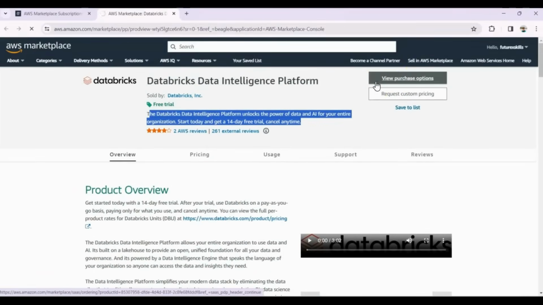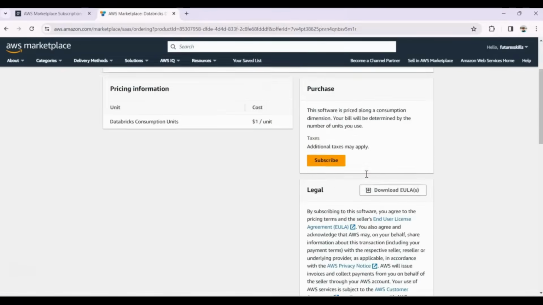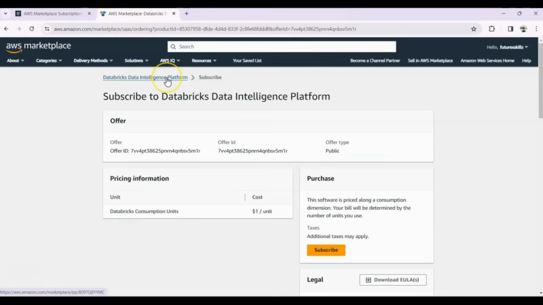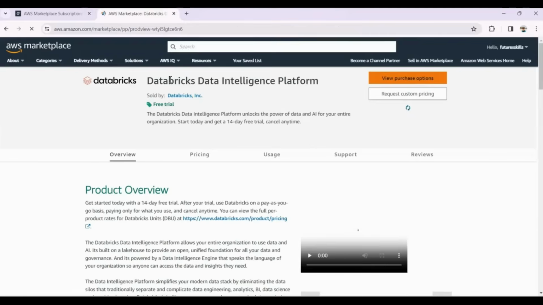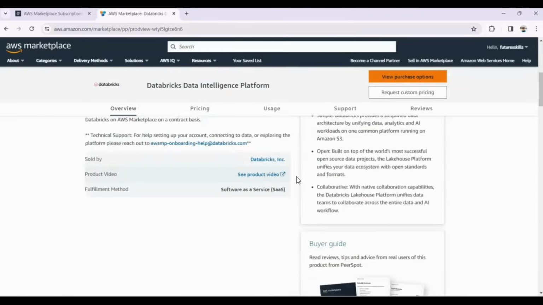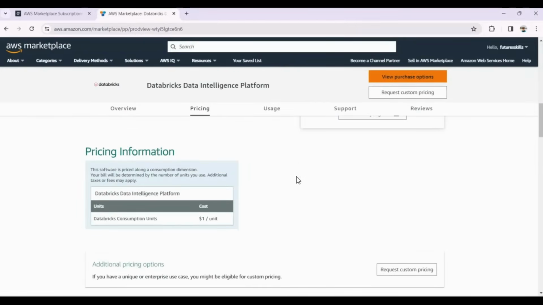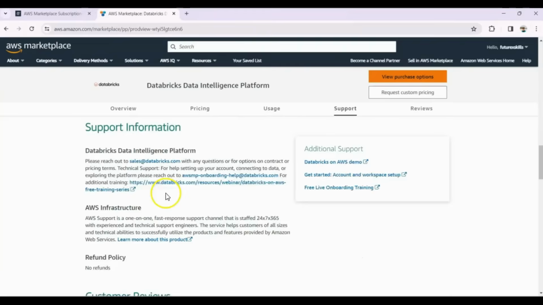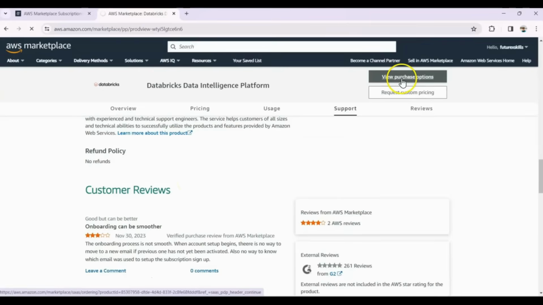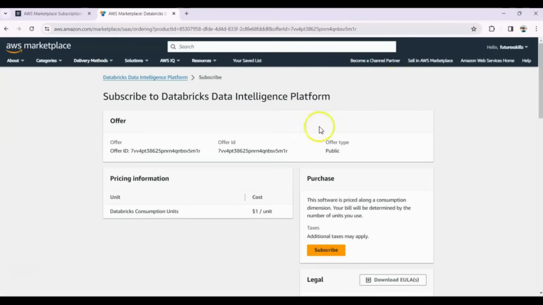Click View Purchase Options. You can read more about the terms and then click Subscribe. Since the 14-day free trial is available, go ahead and subscribe. Just make sure to terminate the service within 14 days to avoid charges. Click View Purchase Options. Then click Subscribe.